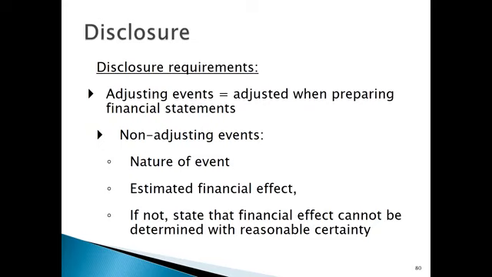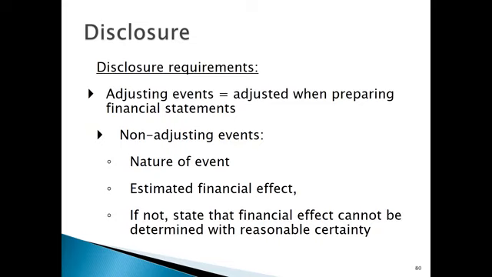And looking at some of our disclosure requirements for adjusting events, they're adjusted when preparing the financial statements. And as we've seen with adjusting events, how do we adjust for them? We provide a relevant journal entry. For non-adjusting events, no journal entry, but we do disclose information such as the nature of the event, so what actually took place. Like in one of our previous examples, we can say, well, we produced cans that were poisoned.